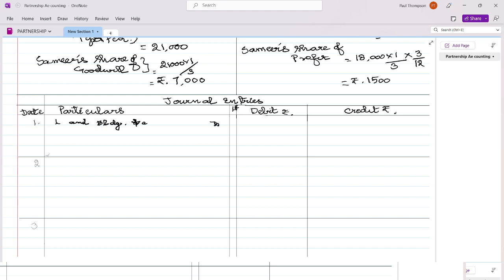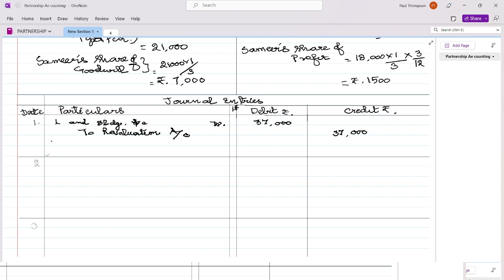It is shown in the balance sheet as 74,000. So the 50% of 74,000 is 37,000. Okay, to revaluation account, $37,000.